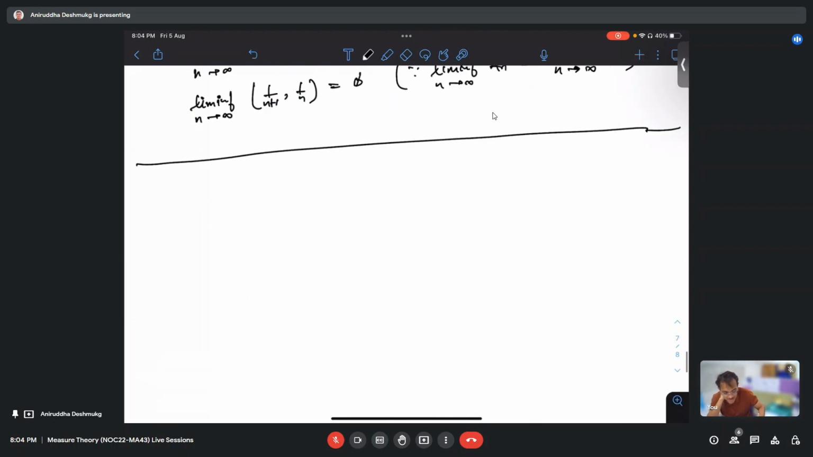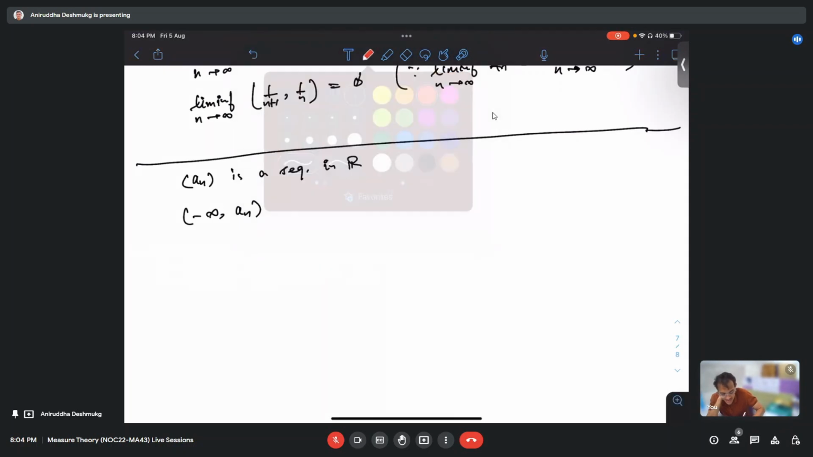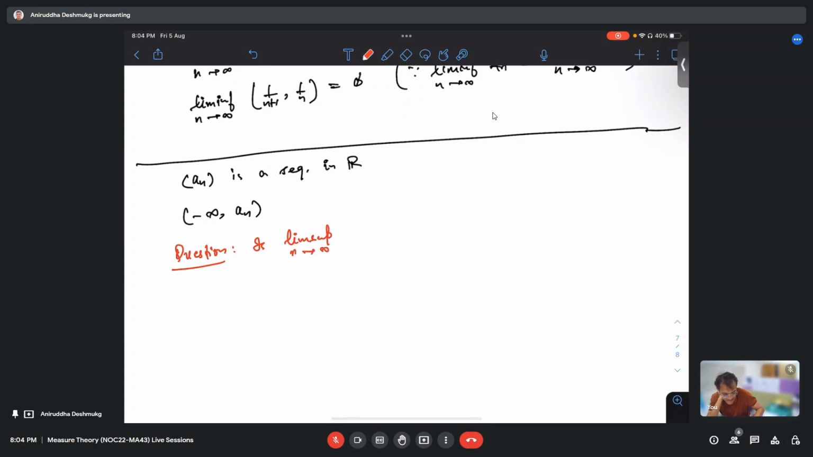So what I was talking about is, suppose a_n is a sequence of real numbers. Then let us look at these type of sets, minus infinity comma a_n. Now the question is whether I can take a lim sup inside. Is lim sup as n goes to infinity of (minus infinity, a_n) equal to (minus infinity, lim sup a_n)? Okay, so what do you think? Are these two sets equal?